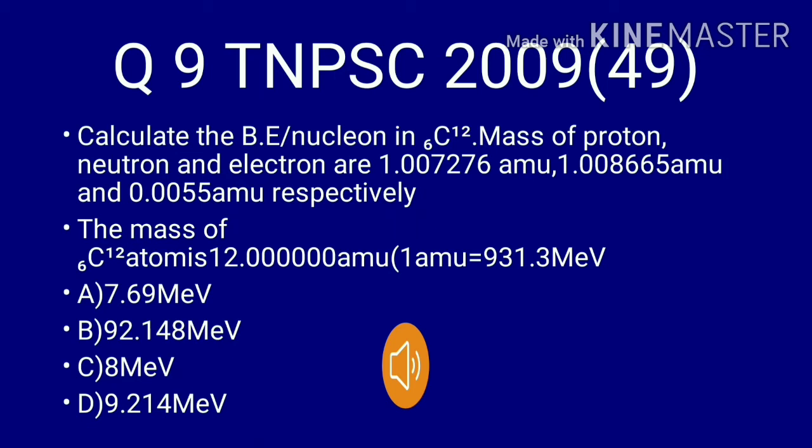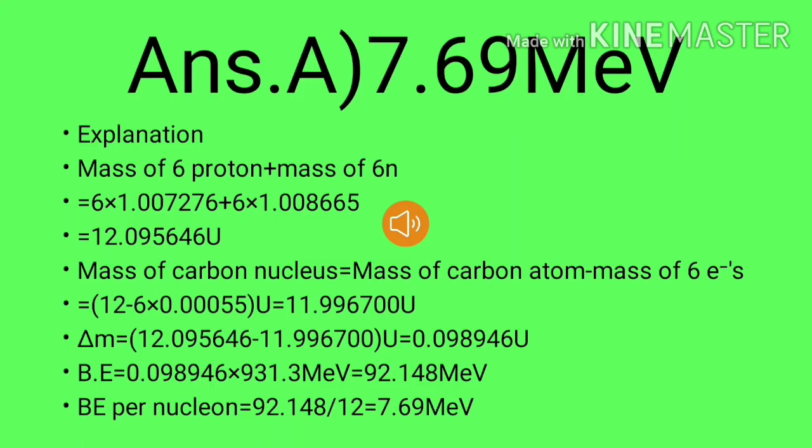The following answers are given. A equal to 7.69 mega electron volt. B 92.148 mega electron volt. C 8 mega electron volt. D 9.214 mega electron volt. Here A, 7.69 mega electron volt, is the correct answer.